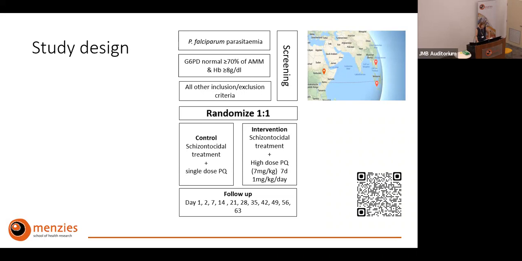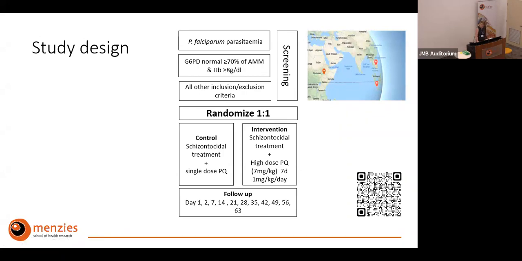This study was done across 3 different countries, Bangladesh, Indonesia, and Ethiopia, where we randomized patients presenting with falciparum malaria into a control arm that received blood stage treatment and a single dose primaquine as a transmission blocking treatment, which is current standard care in most countries. And then the intervention arm, where we used a high dose primaquine treatment over 7 days as radical cure treatment.